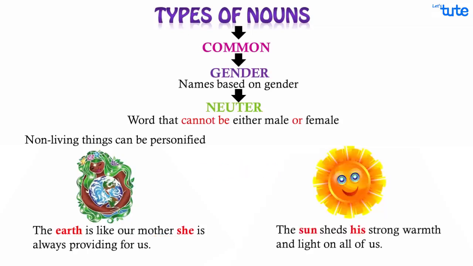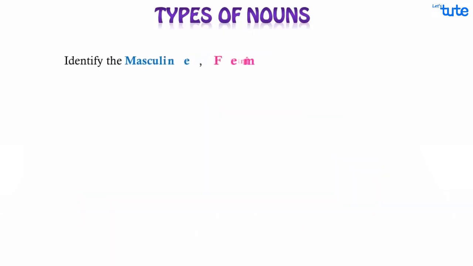The sun sheds his strong warmth and light on all of us. Here again, sun has been personified as masculine because of the characteristics of heat, light and strength, which is similar to that of a male gender. So can you identify the masculine, feminine, common and neuter genders?